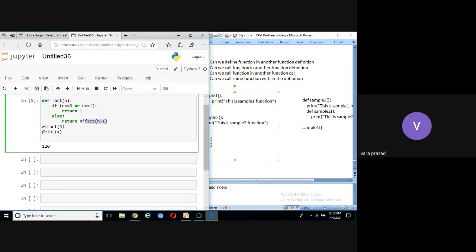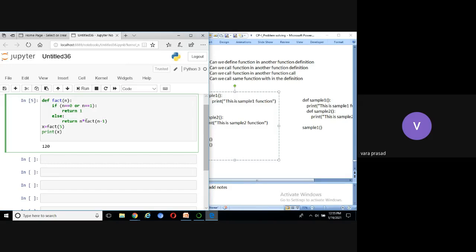That value is stored into where? X. 5 into 4 into 3 into 2 into 1 equal to 120. That is stored into X. Print X equal to 120. This is called a recursive function. So calling this function within its own definition is called a recursive function.